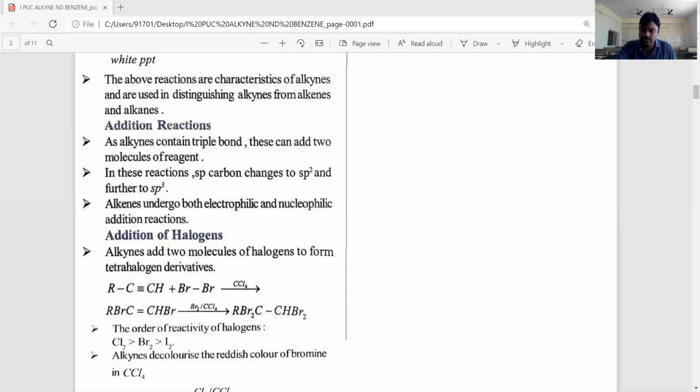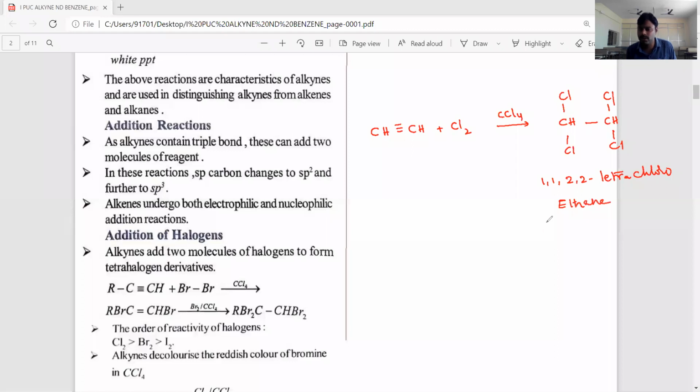So if you have to add chlorine to CH triple bond CH in the presence of carbon tetrachloride, CCl4, then we will get CHCl2-CHCl2. This is 1,1,2,2-tetrachloroethane. This is commonly called as